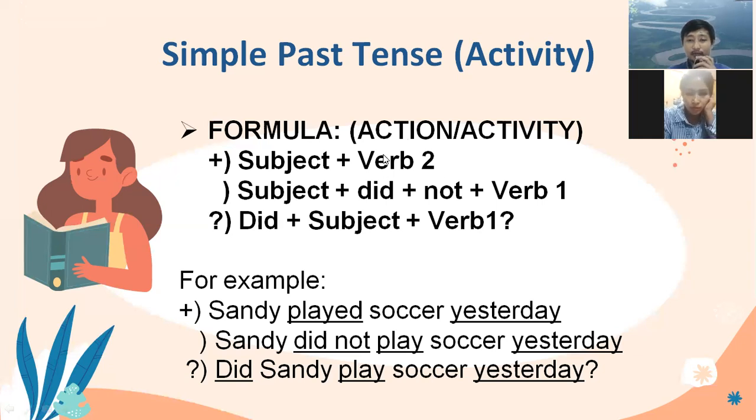Can you mention one verb that you like? Cook, irregular? Okay, very good, because I love cooking. Can you give an example of positive by using cooked? My mother cooked a pancake for me yesterday morning. Okay, excellent, very good. This is an example of an action or activity in the past.